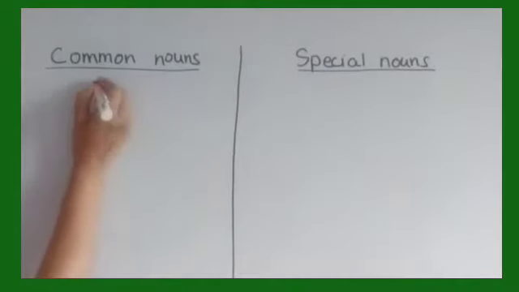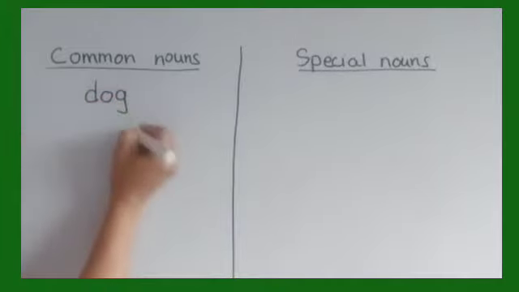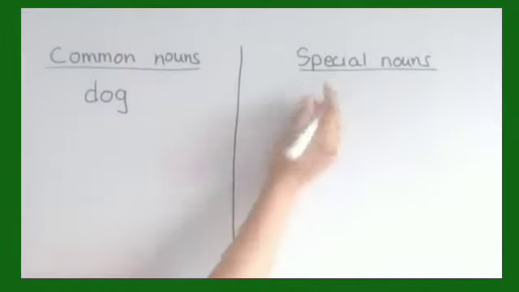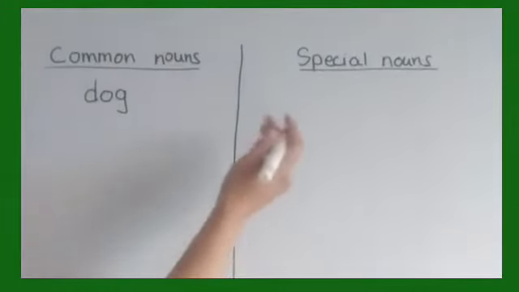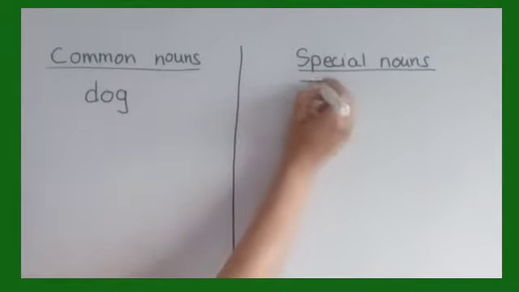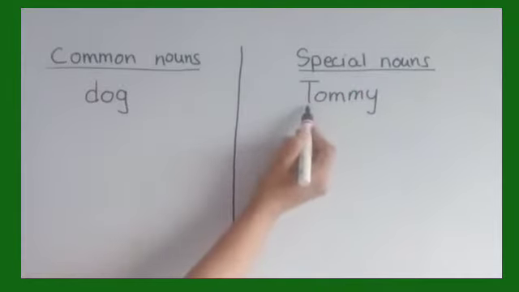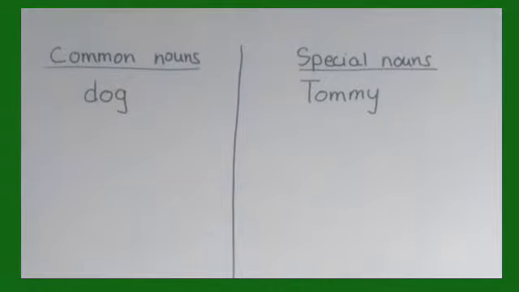For example, dog. Dog is a common noun, right? But when a special name is given to the dog, Tommy, the word Tommy is written in capital letter. A special name given to this animal becomes a special name. We also call it a proper noun, okay? So if a special name is given, it begins with a capital letter.